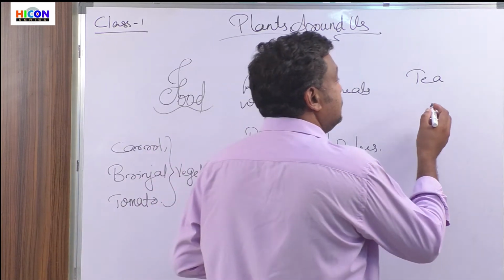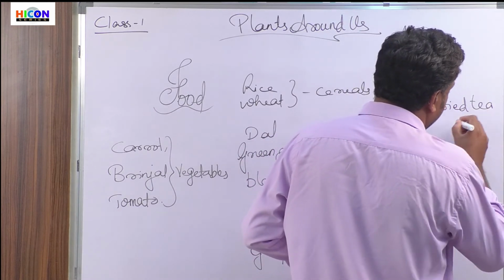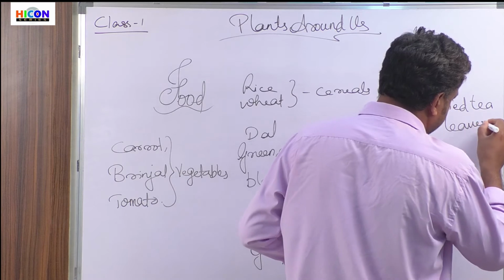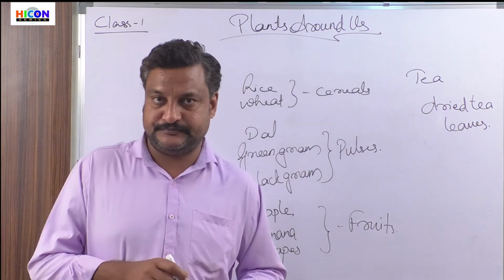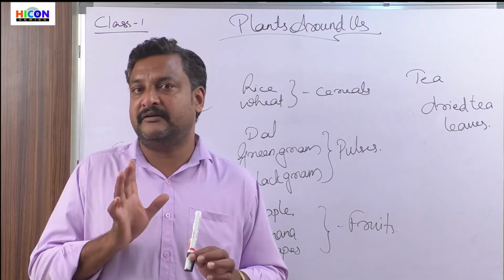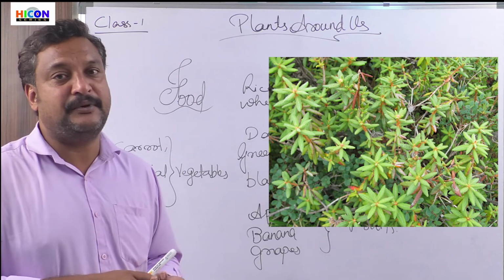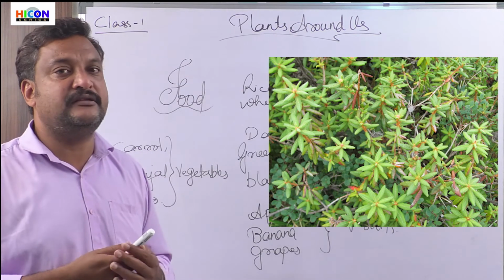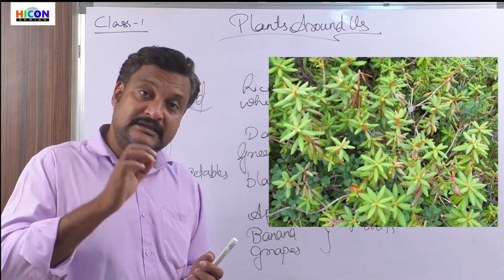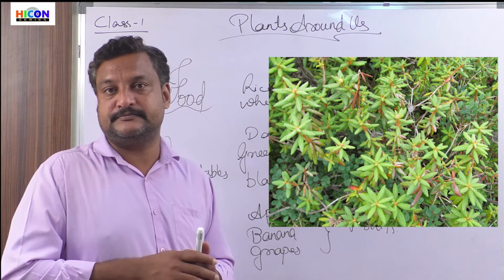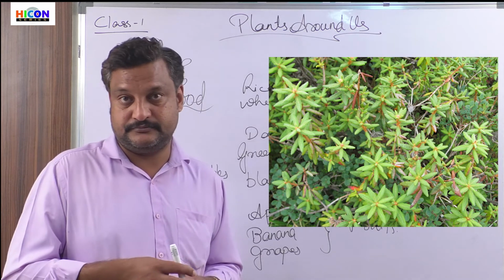That is dried tea leaves. There is a plant which is called a tea plant. You have a look at this. This is a tea plant, and you can see these leaves. These tender leaves are picked up, dried, and powdered. That is what we call tea powder.